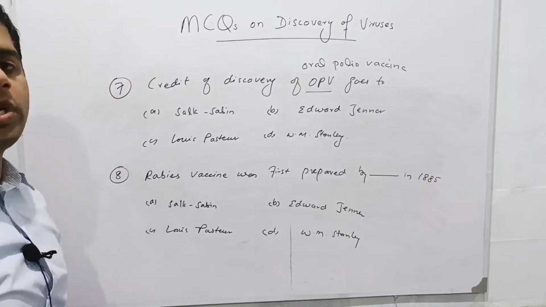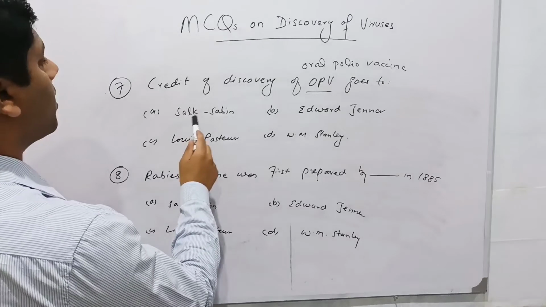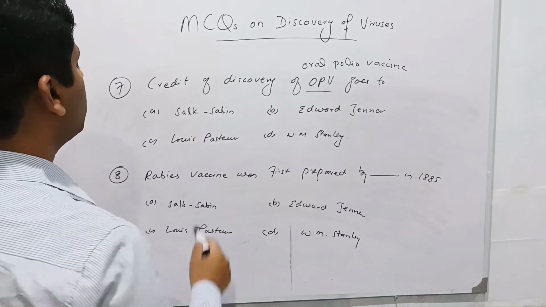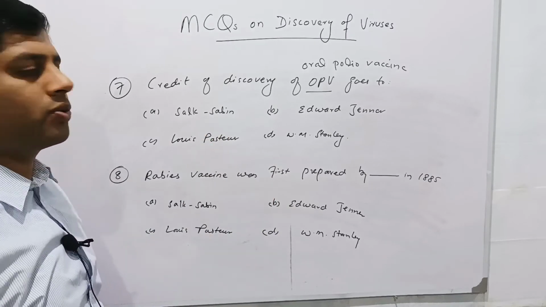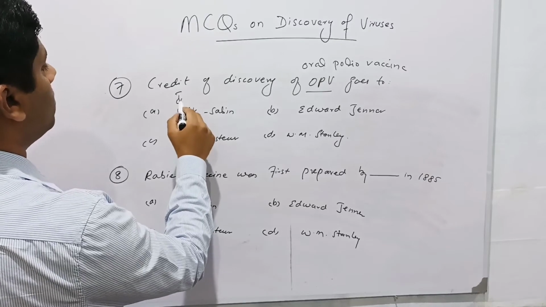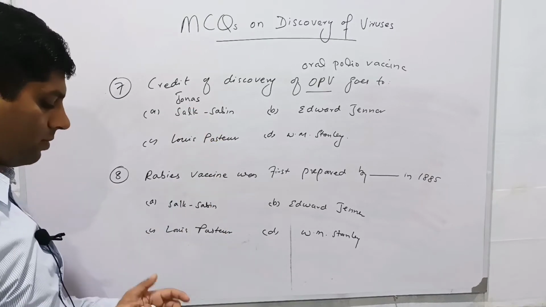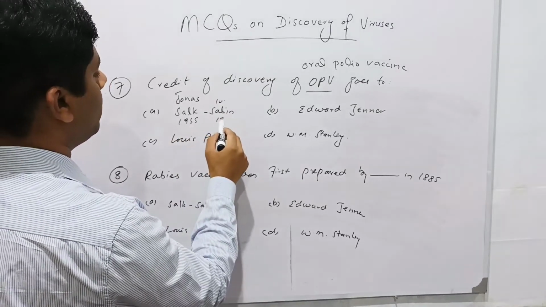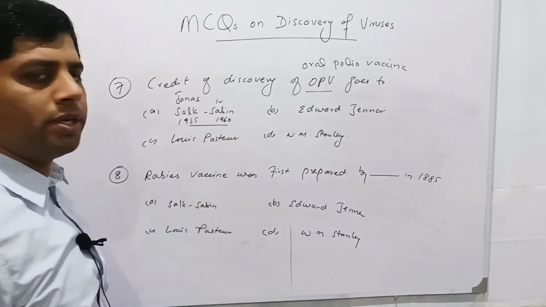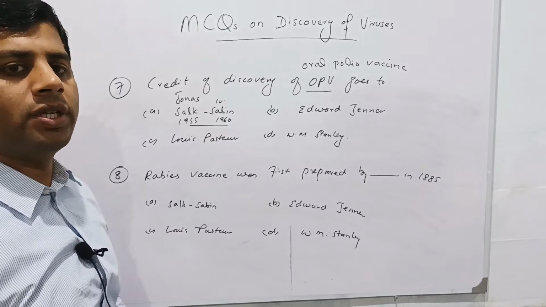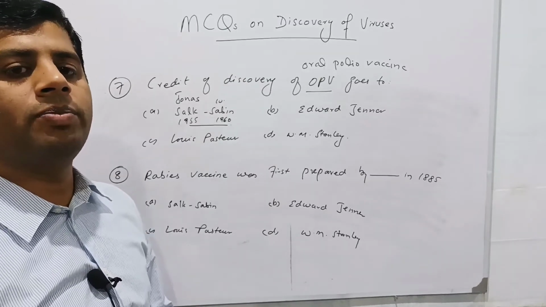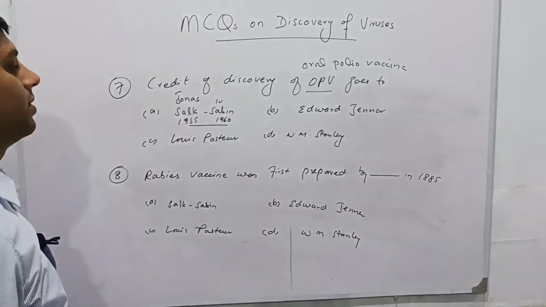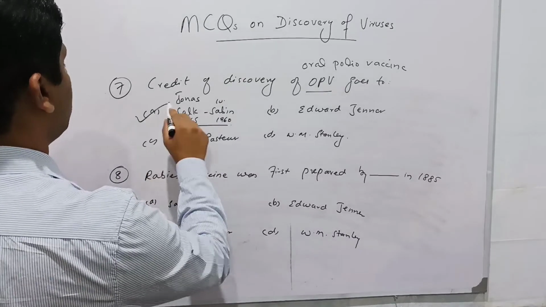Oral polio vaccine was discovered by, the options given are Salk and Sabin, Edward Jenner, Louis Pasteur, and W. M. Stanley. So Salk and Sabin, they are two scientists, Jonas Salk in 1955 and Sabin in 1960. They both independently discovered the polio vaccine successfully, and it has successfully eliminated polio virus from most of the developed countries. This was the contribution of Jonas Salk and William Sabin. So the correct option is Salk and Sabin.